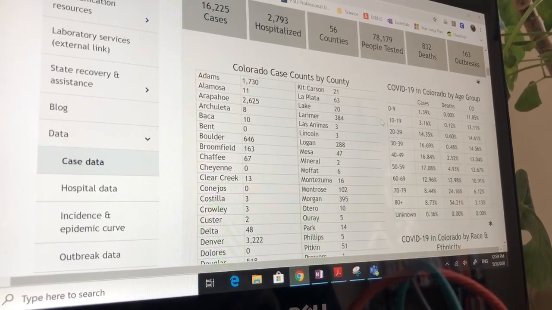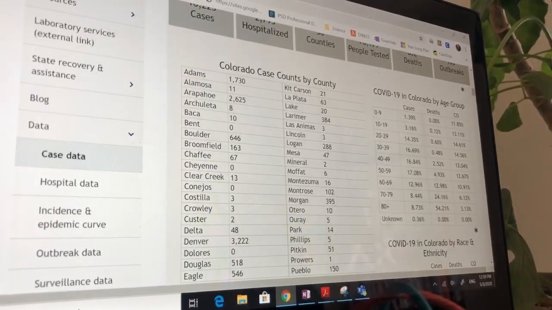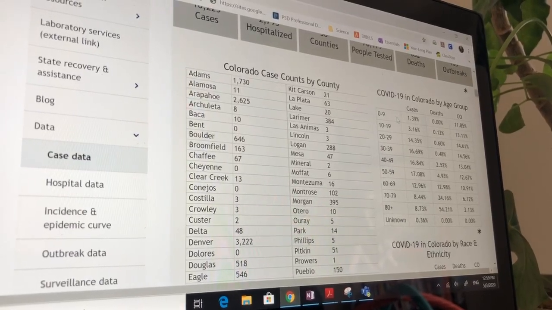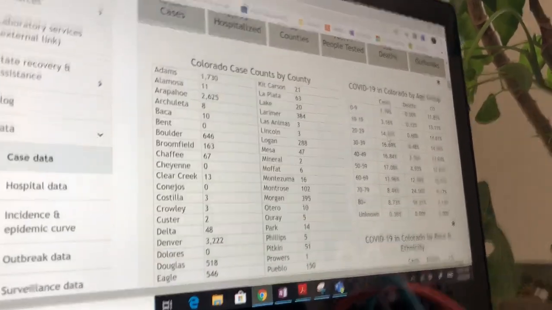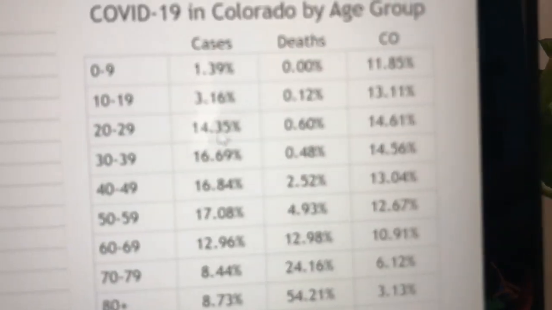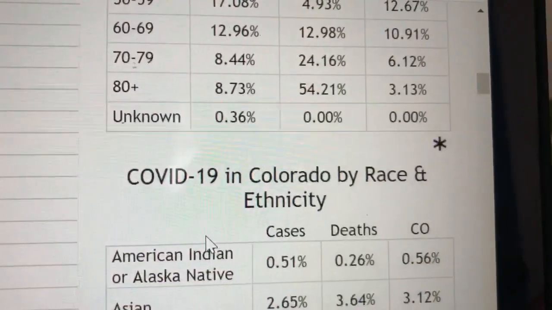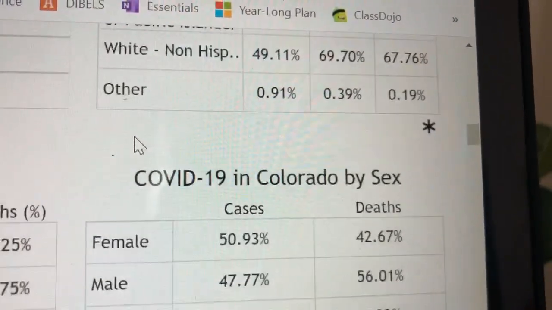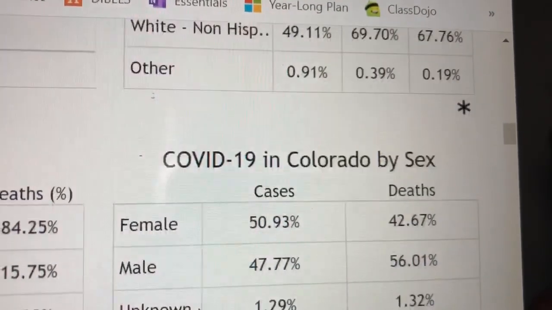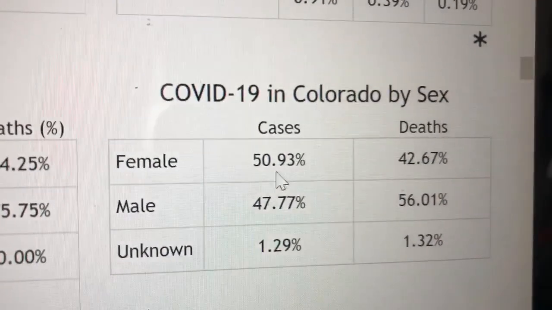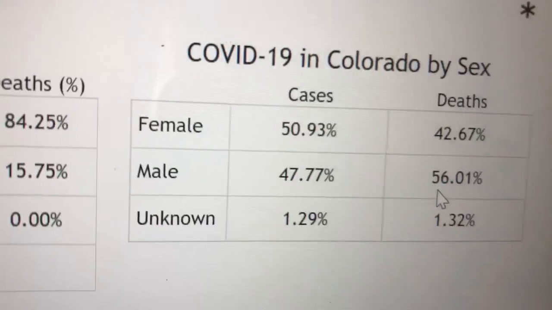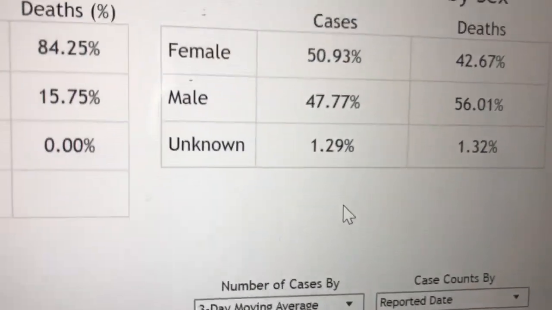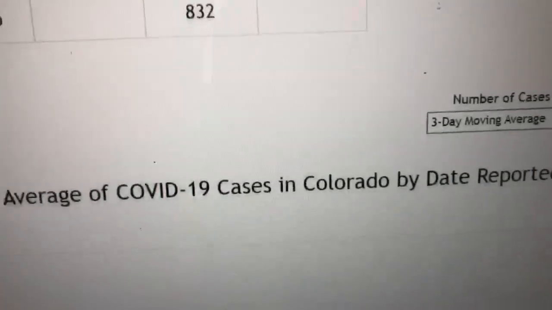Let's get this out the way. Boom. It has other good information though, like by age group, how many cases you've had by each age. This is around where we're looking at, and this is me here. It says here that more females get it, but more males are actually dying. That is interesting data. Let's keep looking to see if we see any deaths in our county, Larimer County.